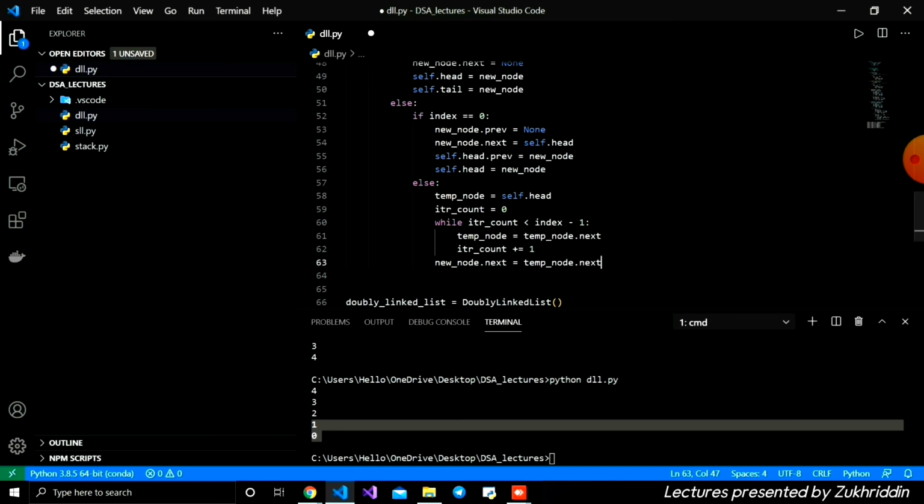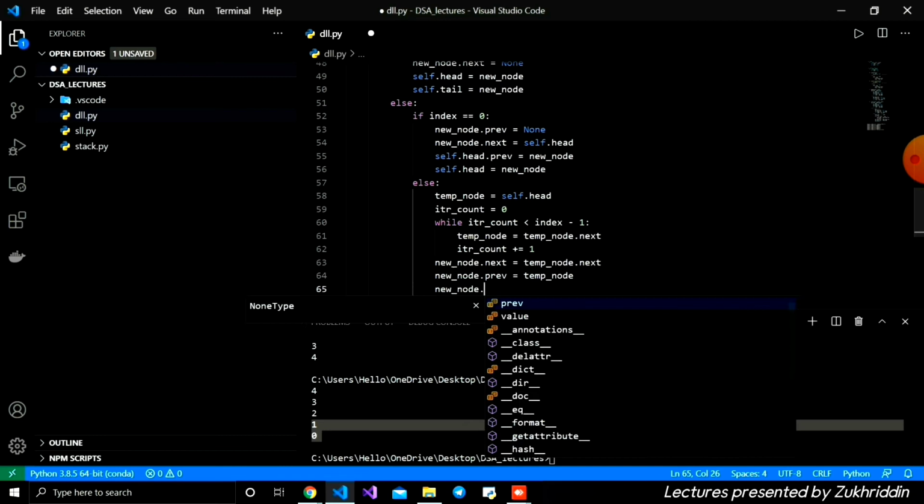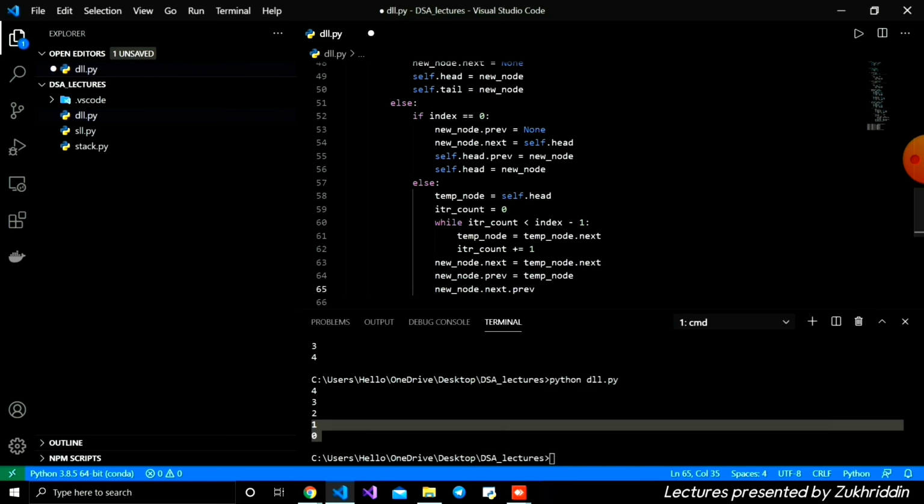Okay, and here this is the new node dot next. It means we are adding here a new node, and after the new node we are just taking the temporary node dot next. Okay, and after that I'm going to write the new node's previous one, because we must update the two here. Whenever we updated in the single linked list, we just updated the next one. But in the doubly linked list, we must update two pointers, which are the next and previous. And we're going to take that one also, which is the temporary node.